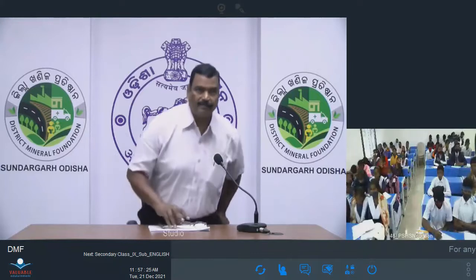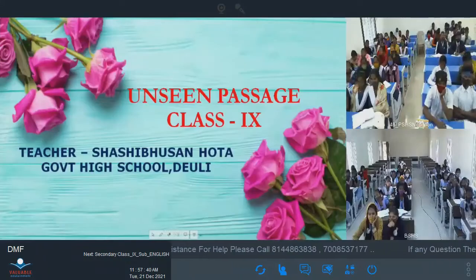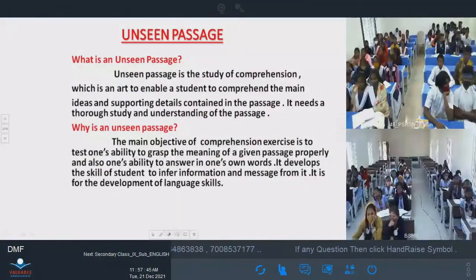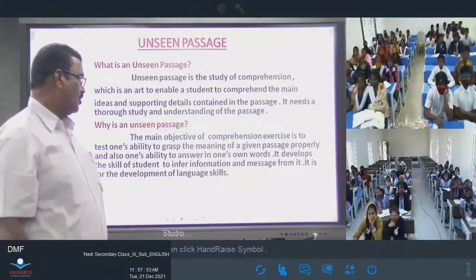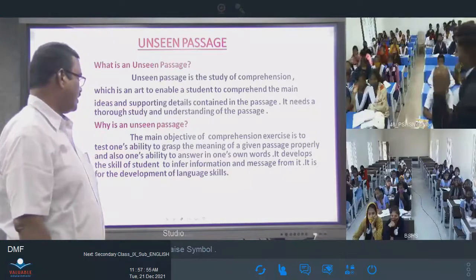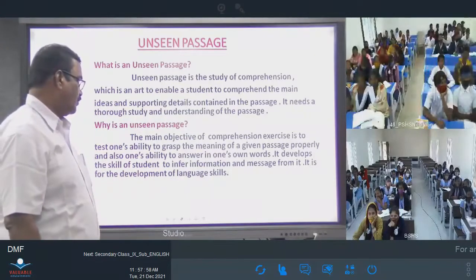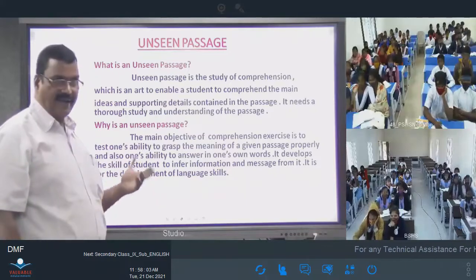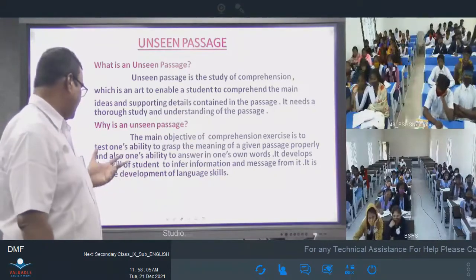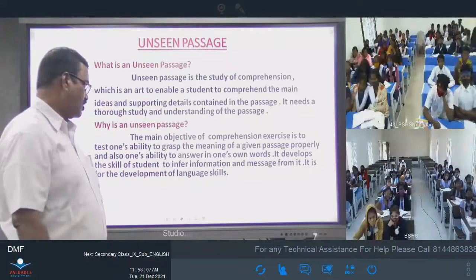Now let's go to the slide. What is an unseen passage? On the smart board, you see it. Unseen passage is the study of comprehension, which is an art to enable a student to comprehend the main ideas and supporting details contained in the passage. It needs a thorough study and understanding of the passage.